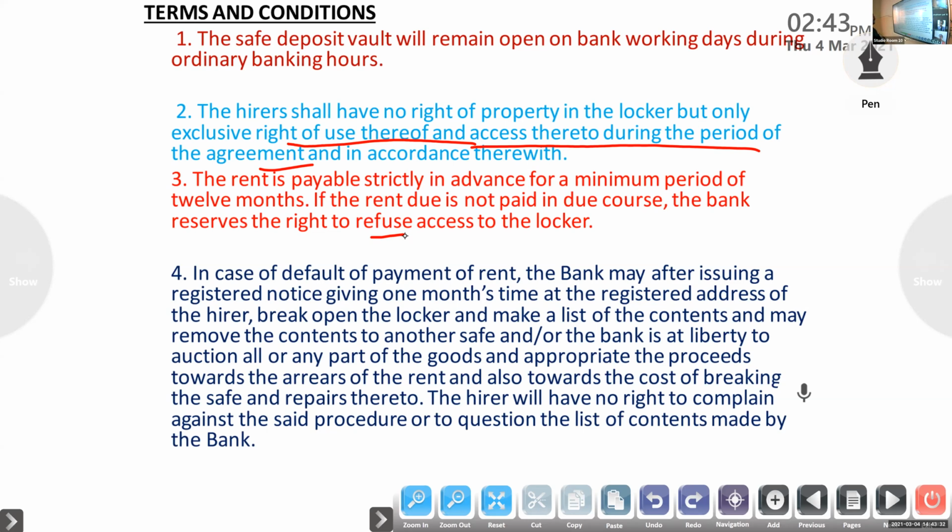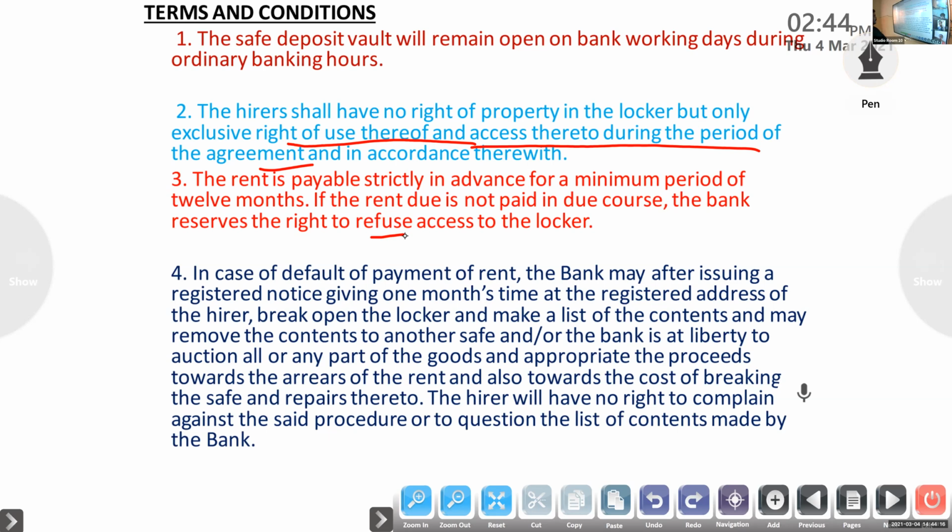Then in case of default of payment of the rent, the bank may, after issuing a registered notice giving 1 month's time at the registered address of the hirer, break open the locker and make a list of the contents and may remove the contents to another safe. And the bank is at liberty to auction any part of the goods and appropriate the proceeds toward the arrears of the rent and also toward the cost of breaking the safe and the repairs thereto. The hirer will have no right to complain against the said procedure or to question the list of contents made by the bank.